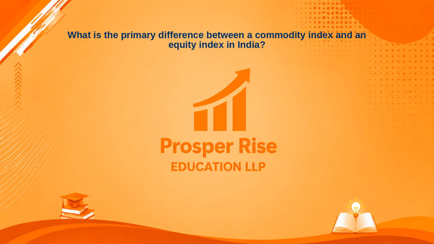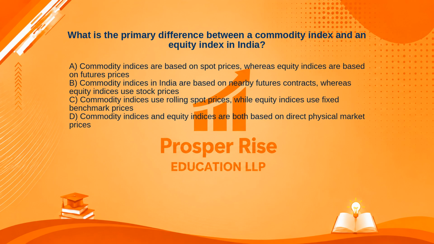What is the primary difference between a commodity index and an equity index in India? Here are your options. A. Commodity indices are based on spot prices, whereas equity indices are based on futures prices. B. Commodity indices in India are based on nearby futures contracts, whereas equity indices use stock prices.